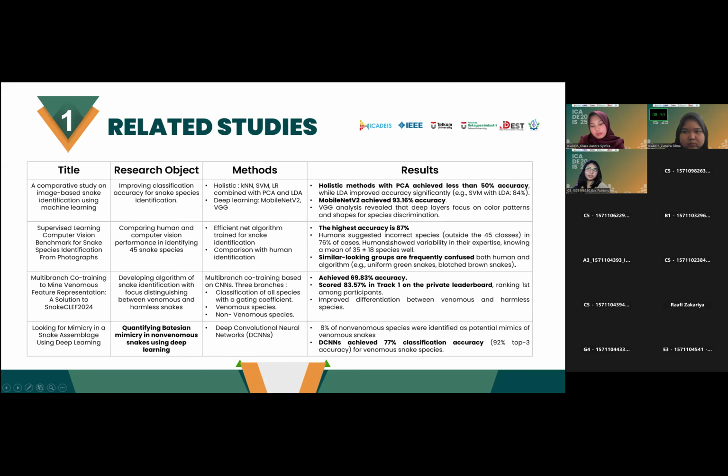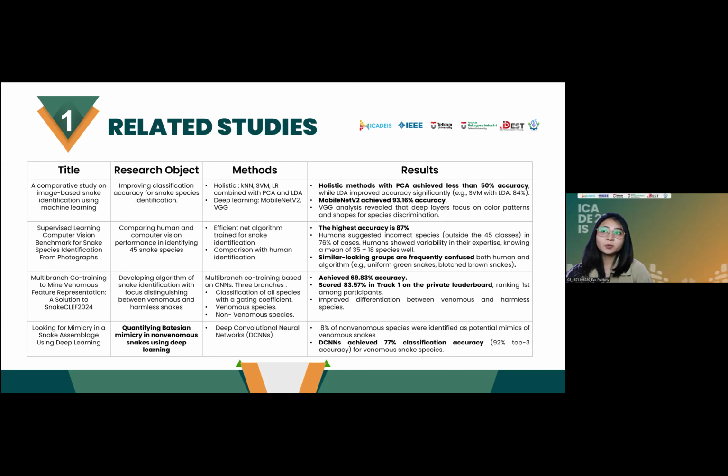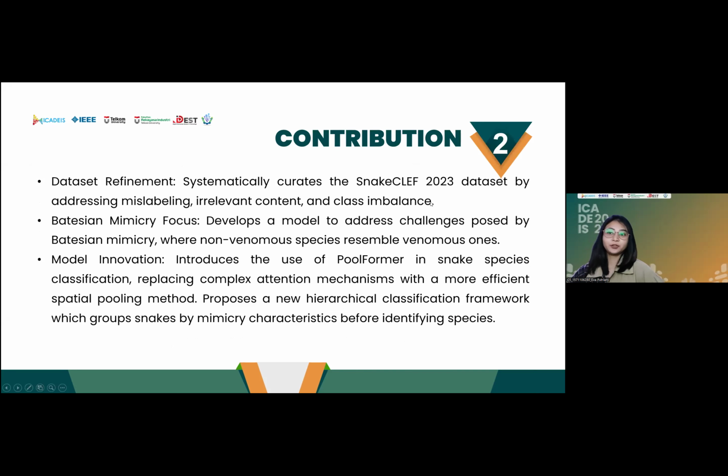Okay, there are a few related studies used in this research. One of them is quantifying Batesian mimicry in non-venomous snakes using deep learning, and it results with accuracy using the method of deep convolutional neural network. There are a few contributions of this study.